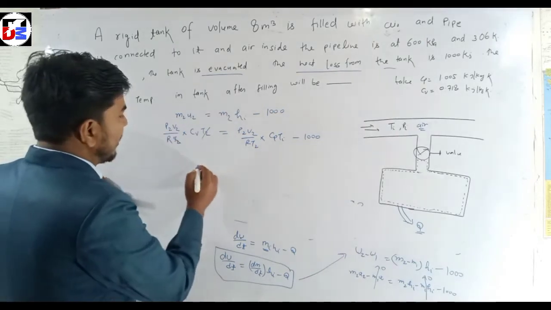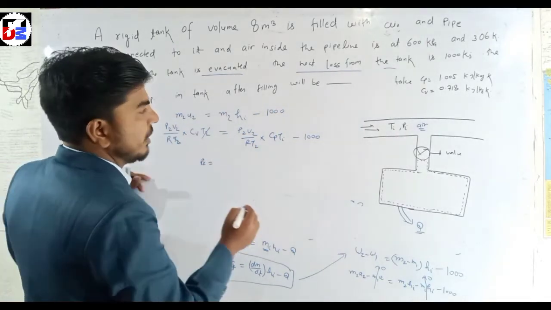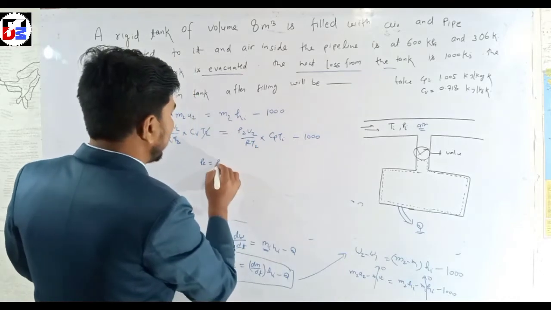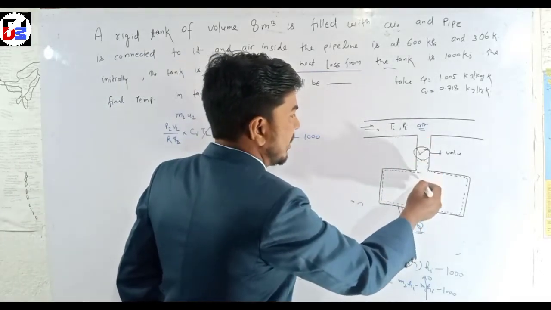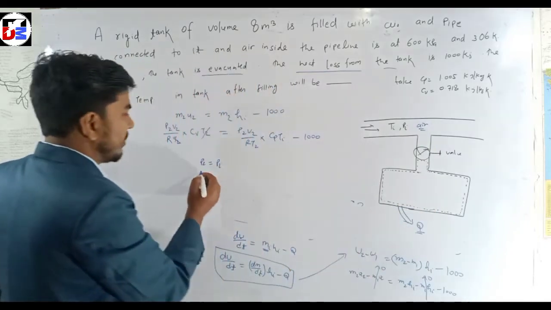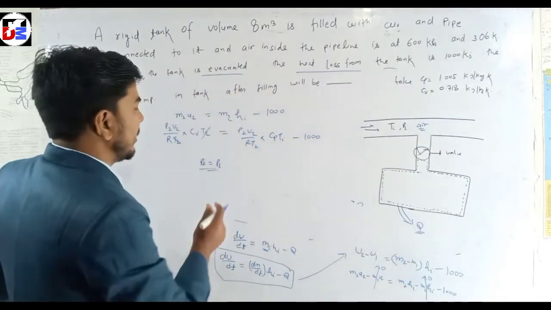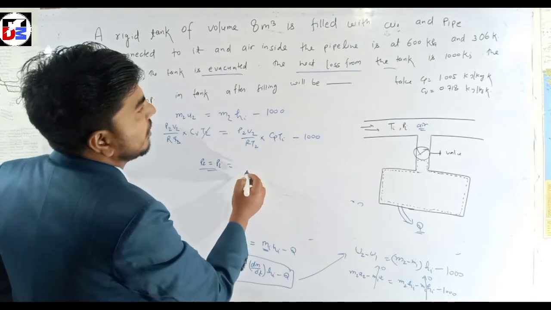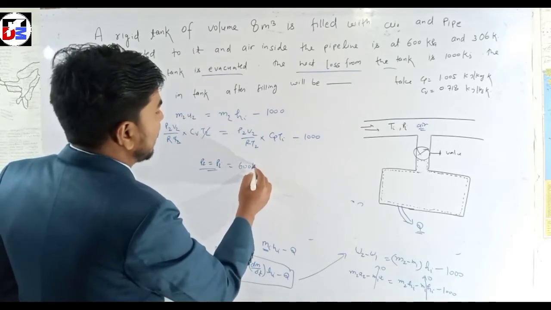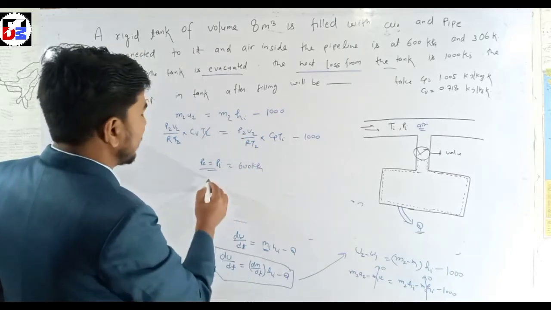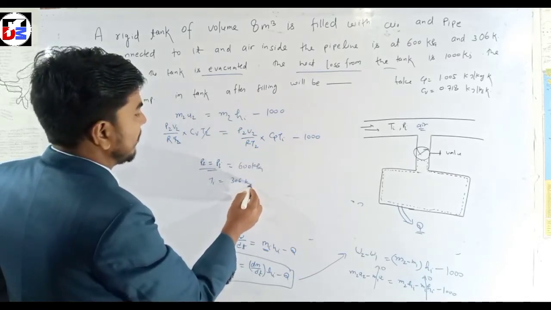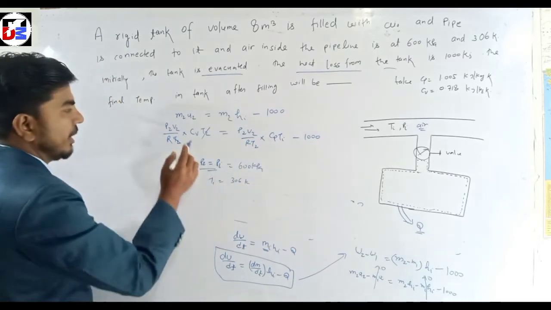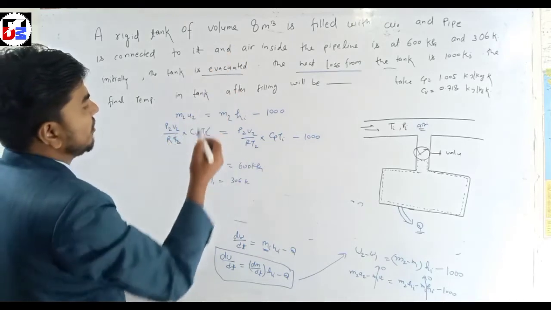When this valve is opened, the pressure here and here is the same, that means p2 is equal to pi, which is the given 6 kPa, and Ti is also given, that means 6 Kelvin. Putting the value, v2 is also given, 8 meter cube.